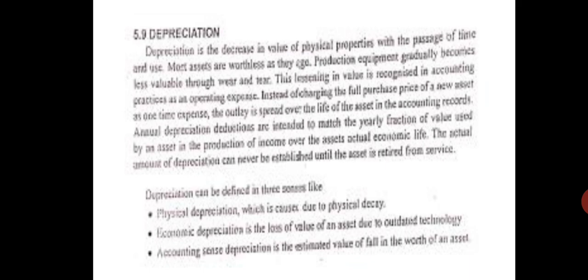This lessening in value is recognized in accounting practices as an operating expense. Okay, the reduction in value is recognized in accounting practices as an operating expense. The outlay is spread over the life of the asset in the accounting records. So you have to record it in the accounts, you will keep the record.